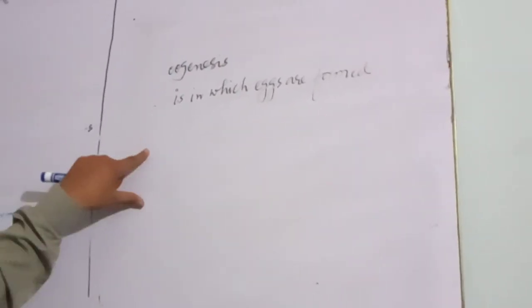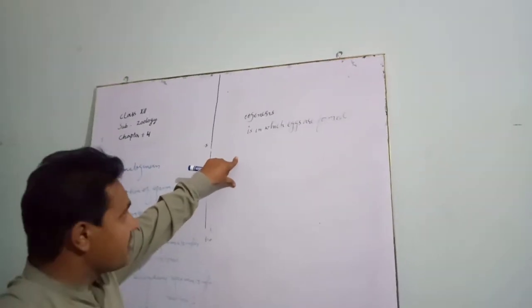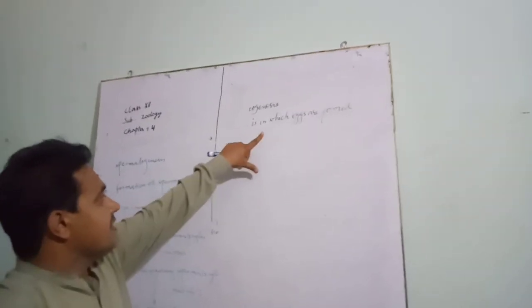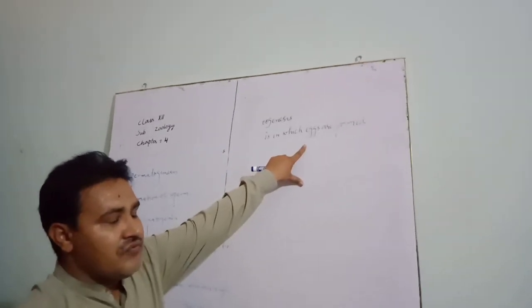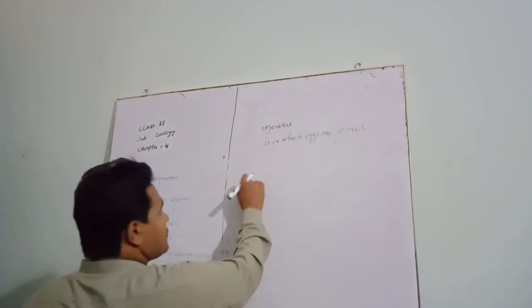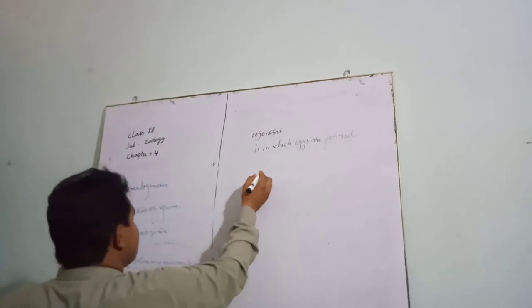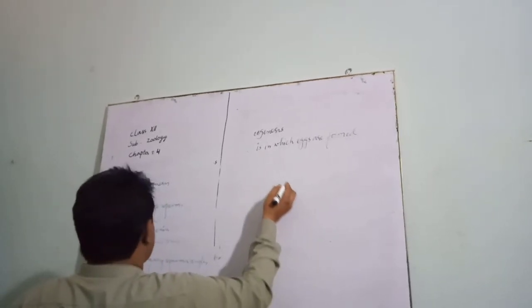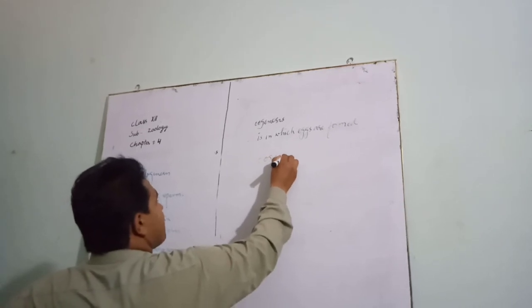How are they formed? They are formed in the ovary. They are produced in the ovary, and these eggs are also called female sex cells. How are they produced? First of all, there are some special cells called oogonia.